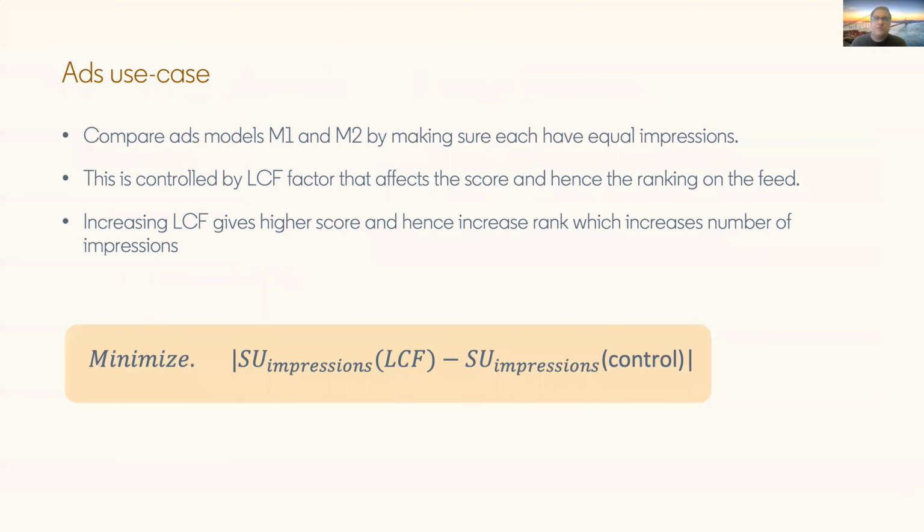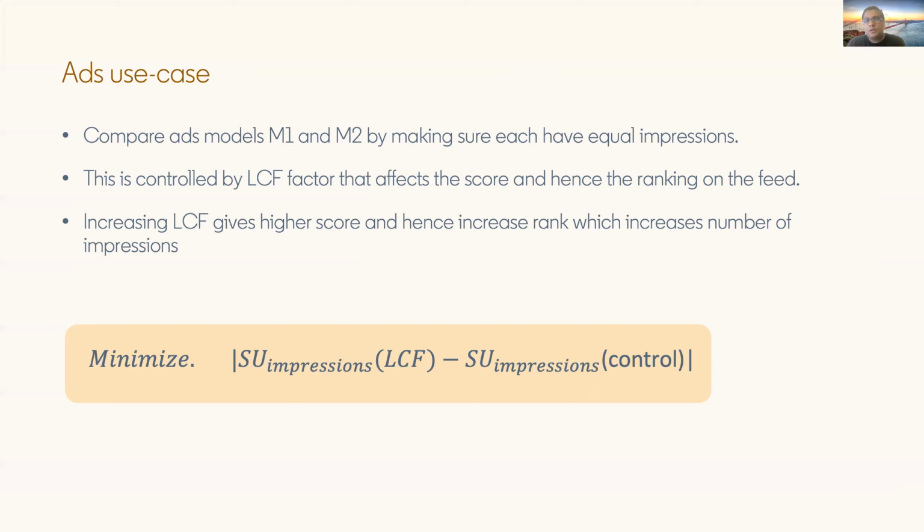So the way you can formulate the ads problem is, if someone has two models, M1 and M2, we want to make sure that they have the same number of impressions. And the way this is done is through an LCF multiplier. The LCF multiplier is basically applied to the output of the model, which is a probability for an ad.